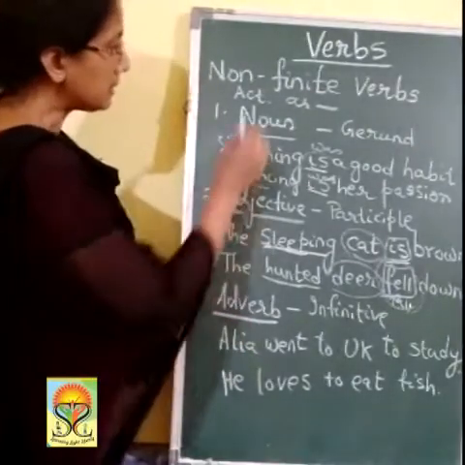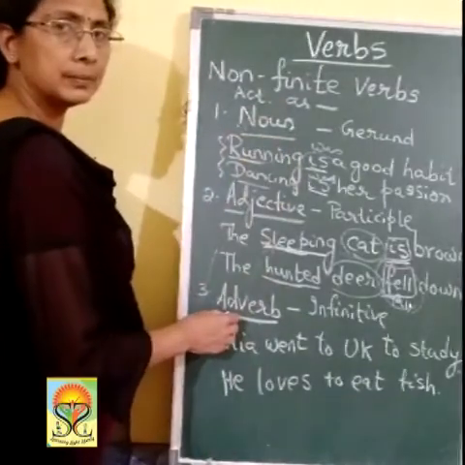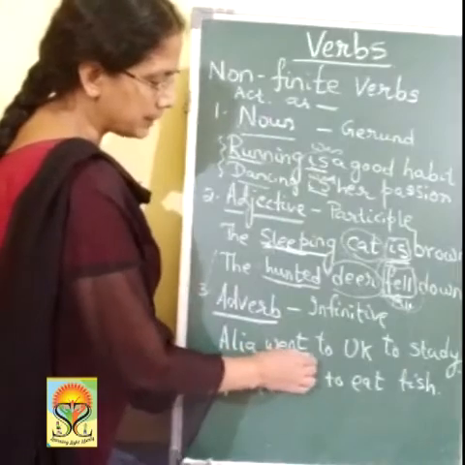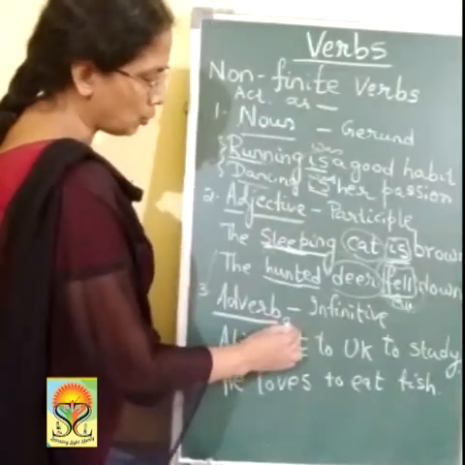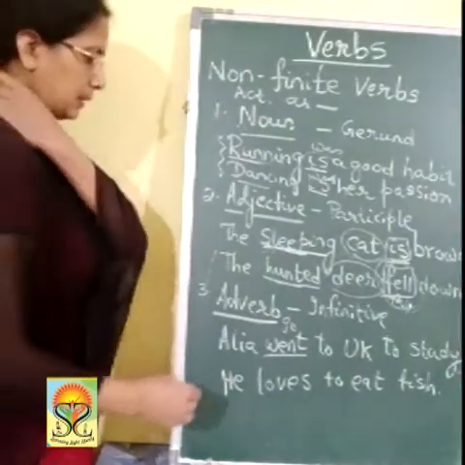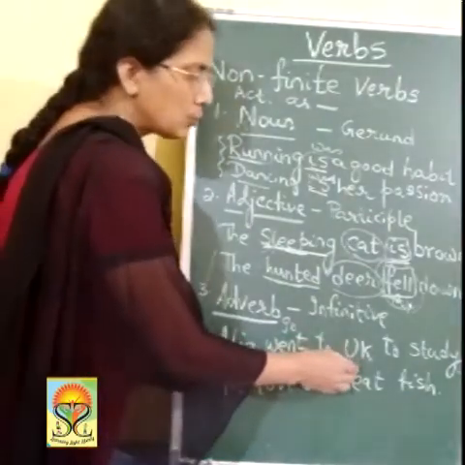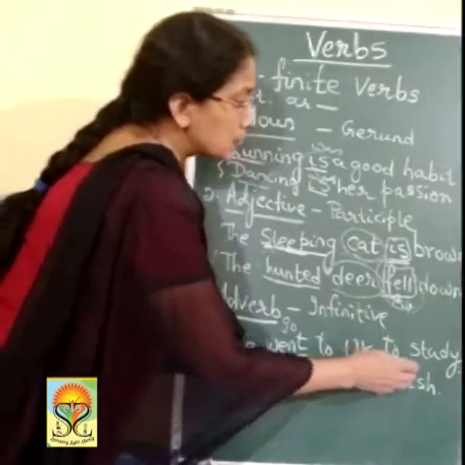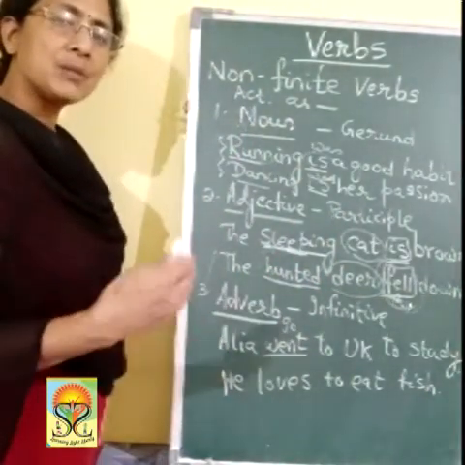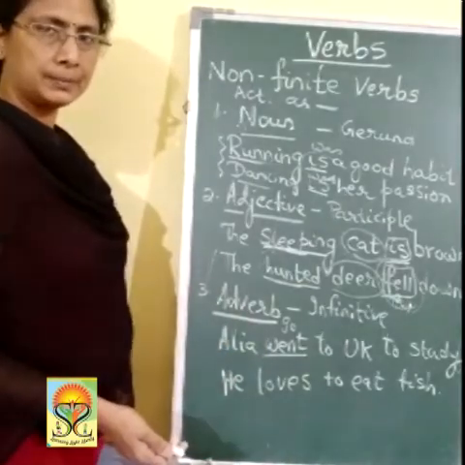Then it acts as an adverb. How? Come to the example. Earlier went. Went is the main verb. It can change to go. So it is the main verb or the finite verb. Earlier went to UK or United Kingdom to study. What is an adverb? An adverb adds to the meaning of a verb.